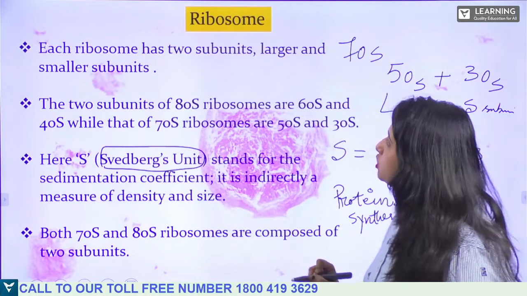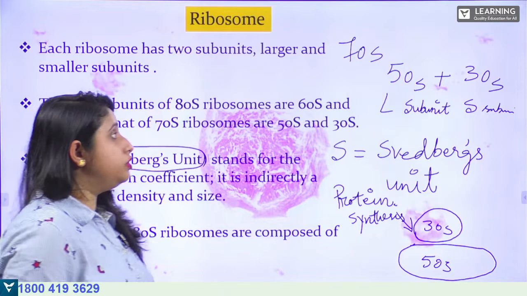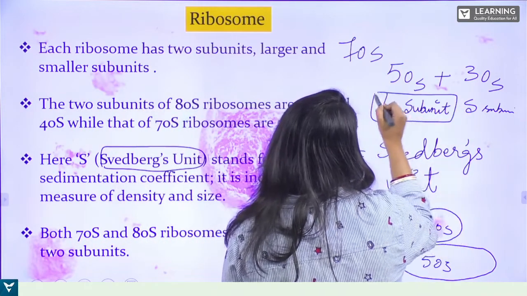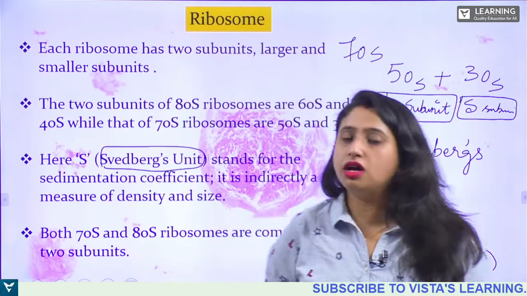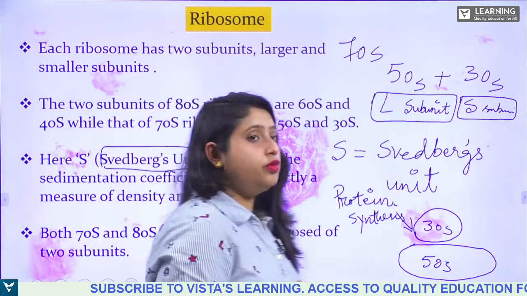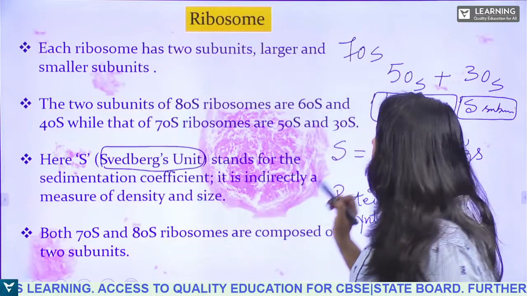Each ribosome has two subunits, one large subunit and another small subunit. In case of 70S, it is divided into 50S and 30S.